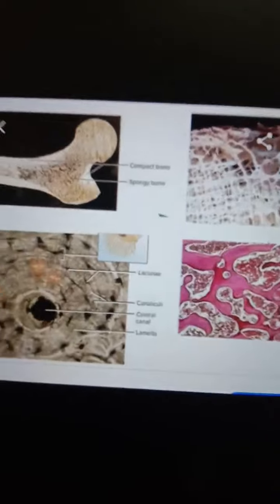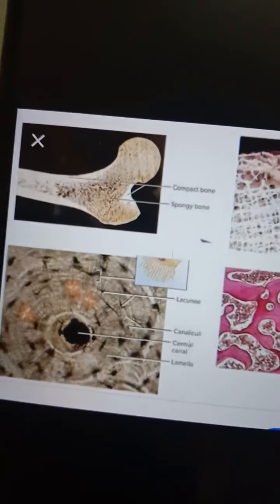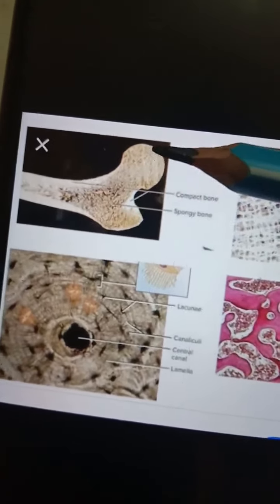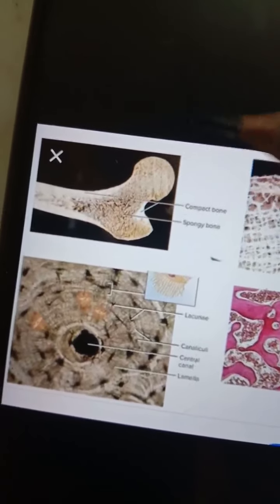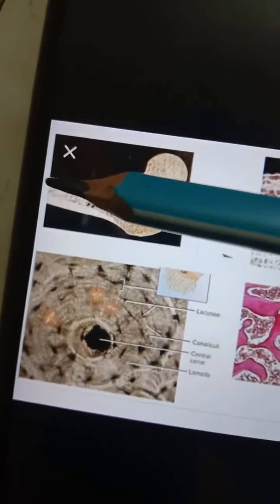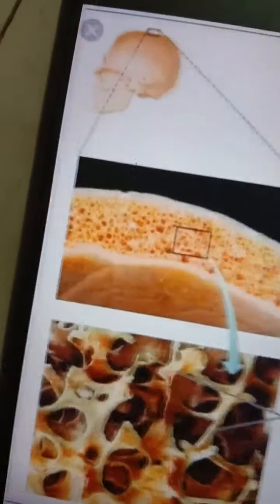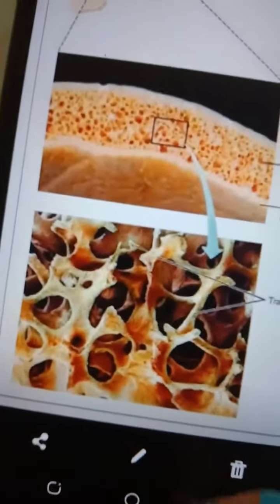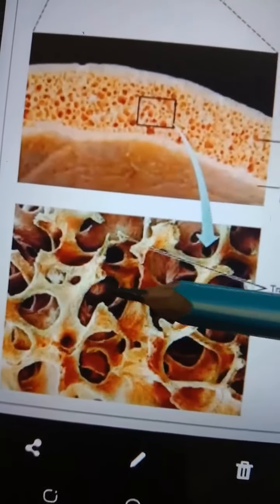In this diagram you can again see the spongy bone is present here, and here the compact bone is present. In another diagram you can see the spongy bone, where the rods and plates are present.